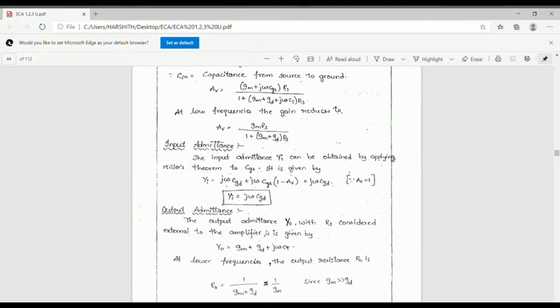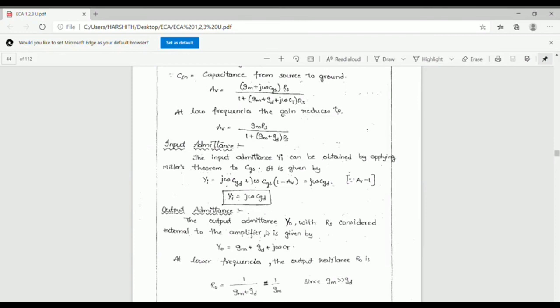So derive the expressions for voltage gain, current gain and input and output resistance of the common drain amplifier and common source amplifier at high frequencies. These are very important.